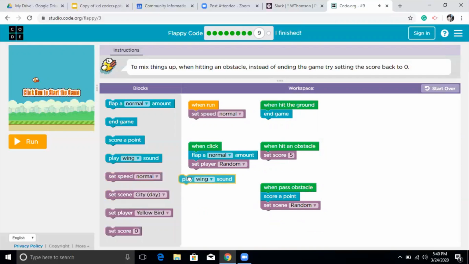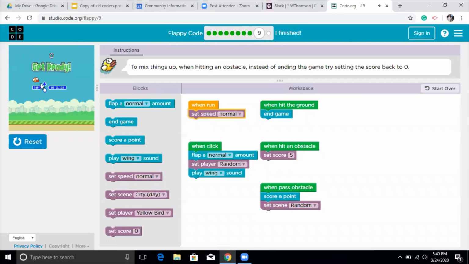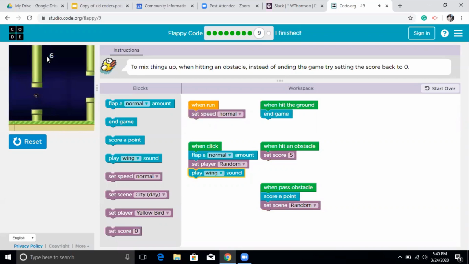And then I can choose sound here. Whenever I flap, it will make a sound. Okay, click on run and see how it works for you. See, every time I'm flapping, it's changing character. And every time I'm hitting an obstacle, it's changing the background for me. And if I hit the obstacle, it will just score the point for me.